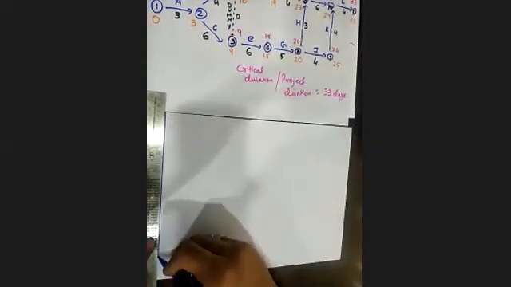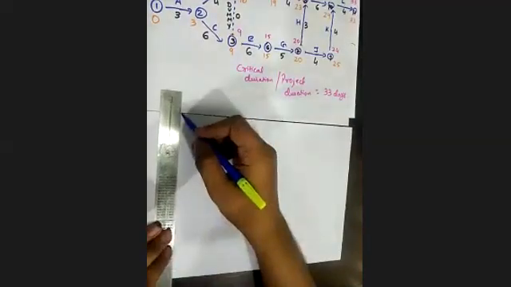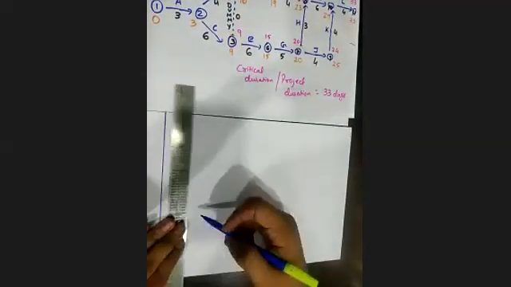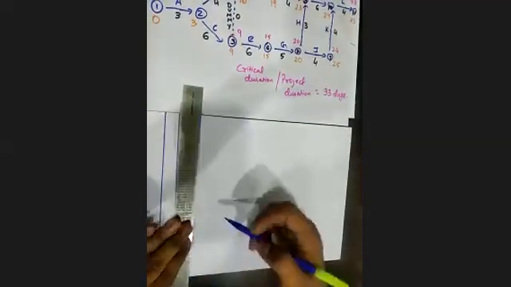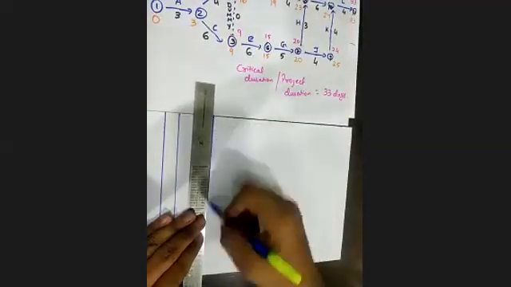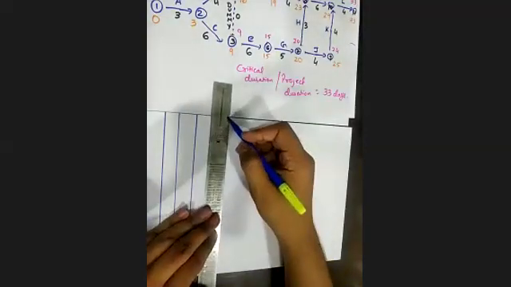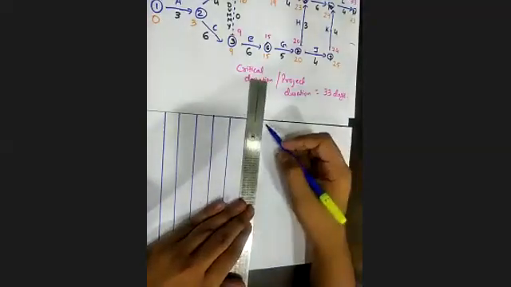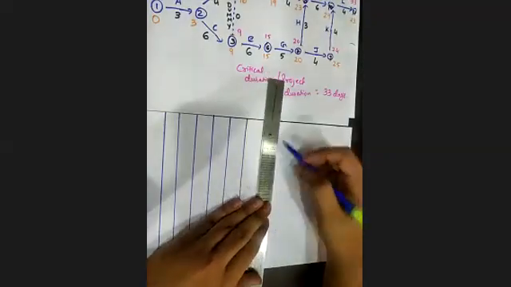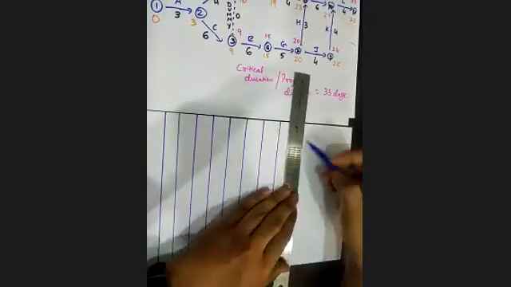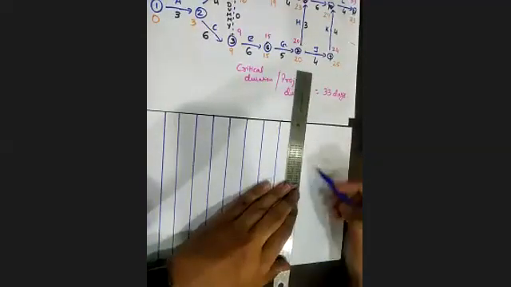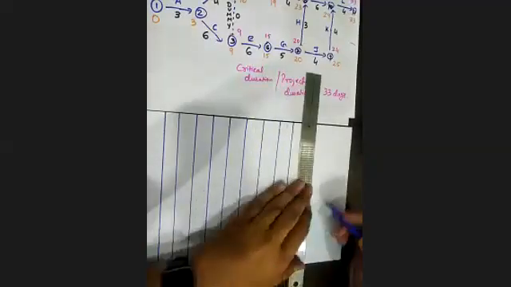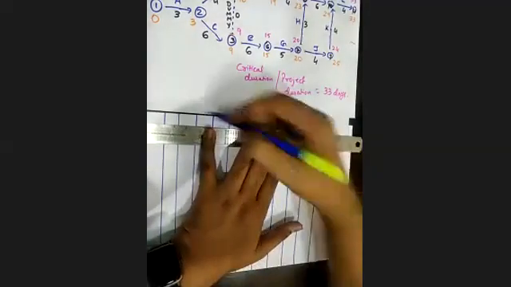First column for activity, second column for duration, then node, then we have EST, EFT, LFT, then LST, total float, free float, independent float, and interfering float. Here you can write down the headings.